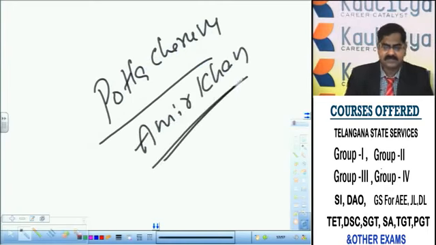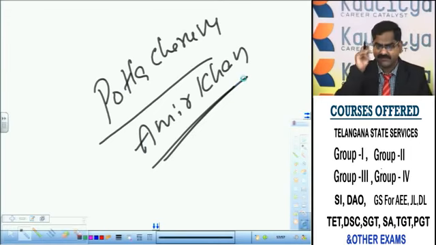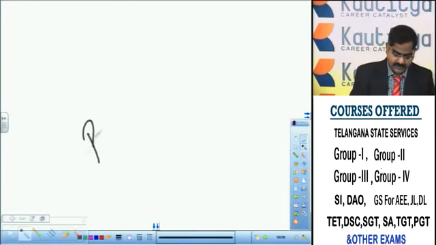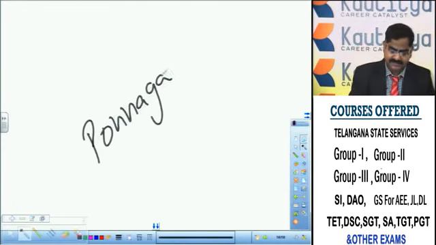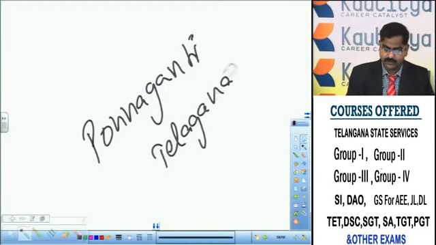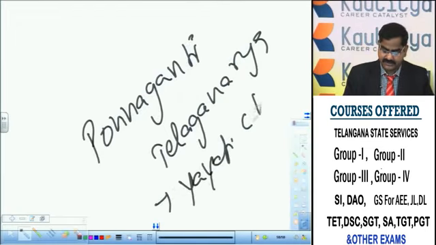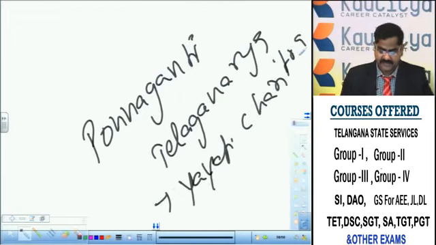This subordinate ruler also patronized Telugu poets in his court. Not only the emperor, subordinate rulers to the emperor also patronized Telugu poets. Amir Khan patronized a very famous Telugu poet in his court, namely Ponnaganti Telaganariya, who authored Yayati Charitra.